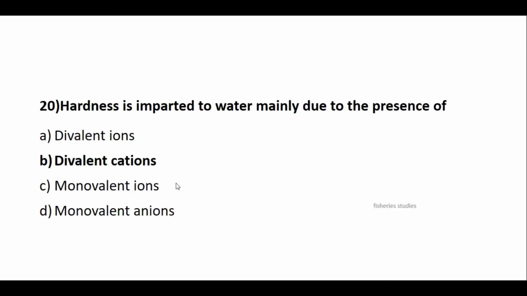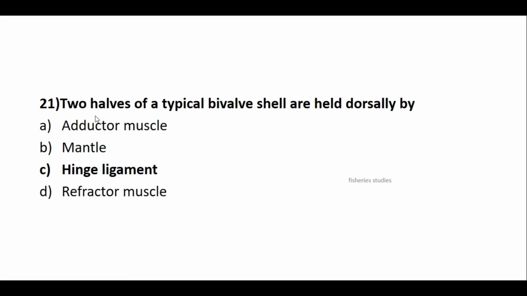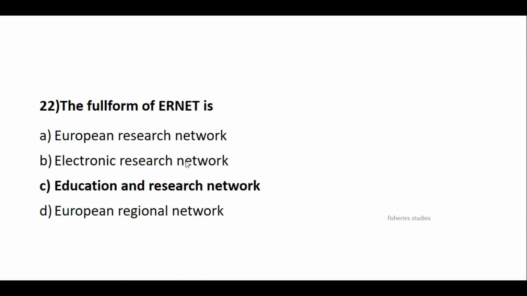Hardness in the water is mainly due to the presence of, answer is divalent cations. Don't confuse between divalent ions and cations. It is divalent cations. Here most people used to confuse it. Two halves of a typical bivalve are held dorsally by. Some people will wrongly write adductor muscle. Answer is hinge ligament.